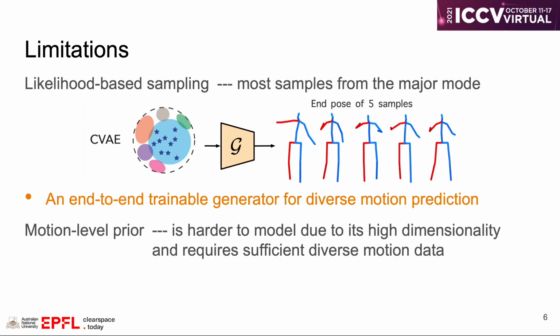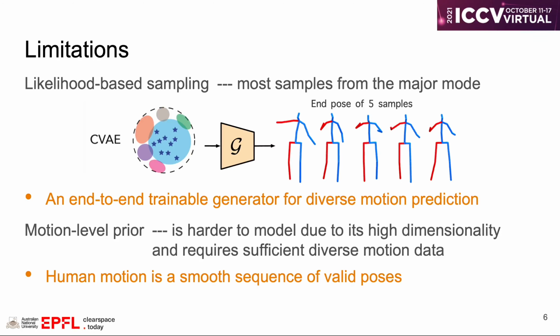The other factor that constrains the sample diversity of the generator is the motion prior used by almost all previous methods. Due to its high dimensionality, motion prior is much harder to model, and in order to ensure diverse sampling, it is required to have a training dataset with diverse motions, which sometimes is hard to obtain.